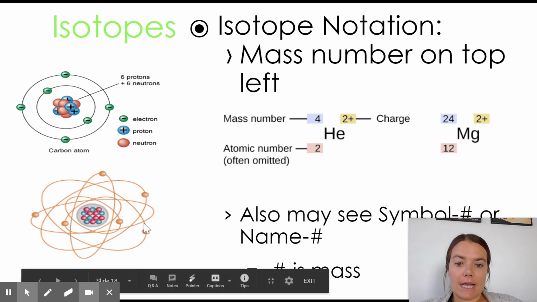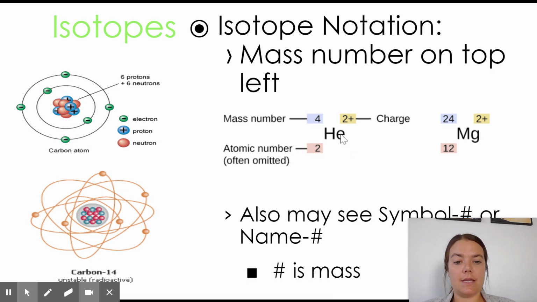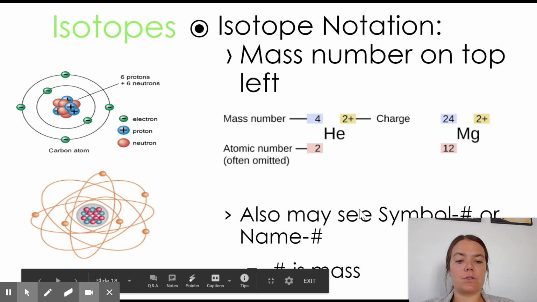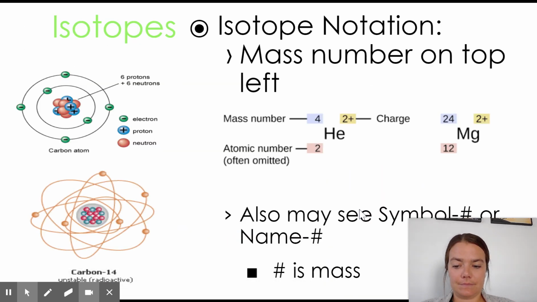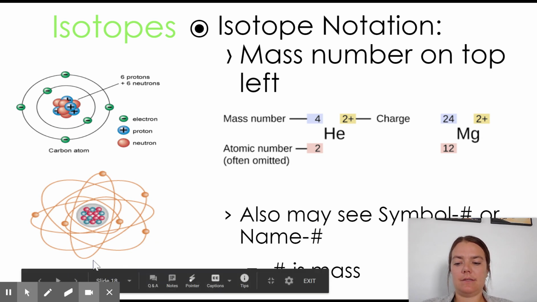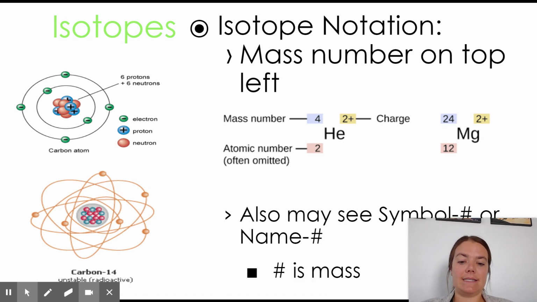We talked about last week then about some different ways to annotate or to show this. One way is to put the symbol, and then in the top left corner you put the mass number, and then in the bottom left corner you put the atomic number. So that's the mass, that's the atomic number. Another way that you might see this visualized is by putting the symbol or the name with a dash and then a number, with that number representing the mass. So if you look over here at that carbon 14, it says underneath there carbon dash 14. Carbon is the element, 14 is the mass.